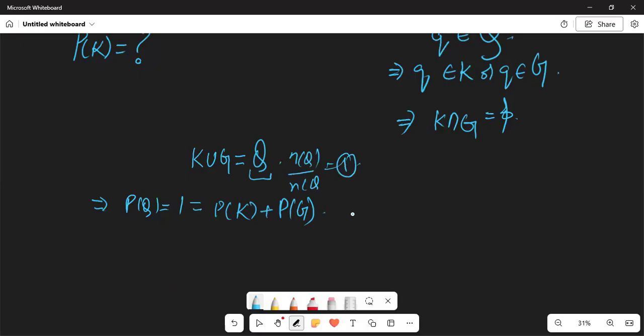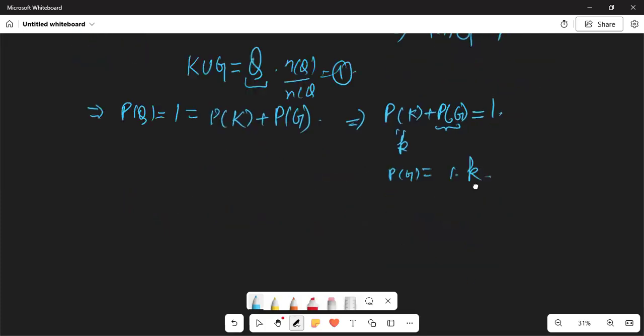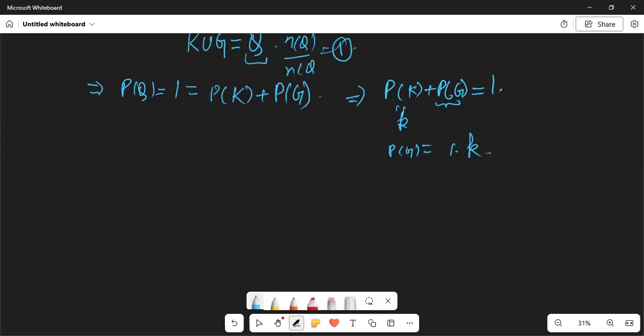This implies probability of K plus probability of G is going to be 1. And if this is just K, then probability of G equals to 1 minus K.